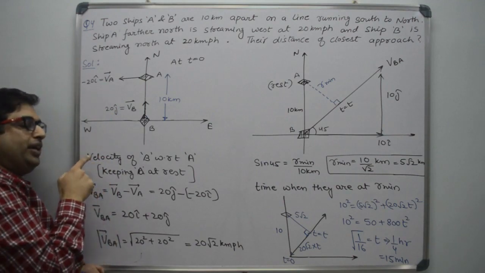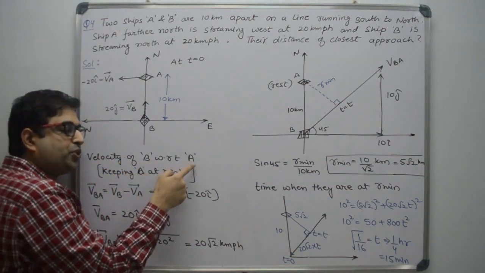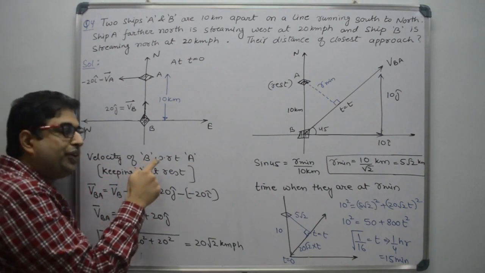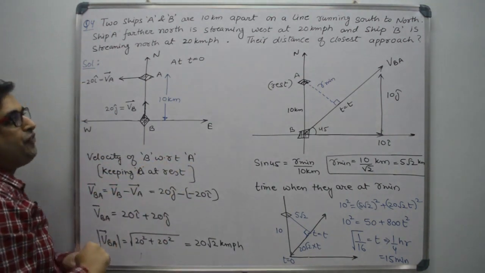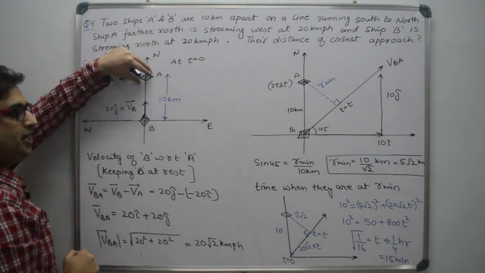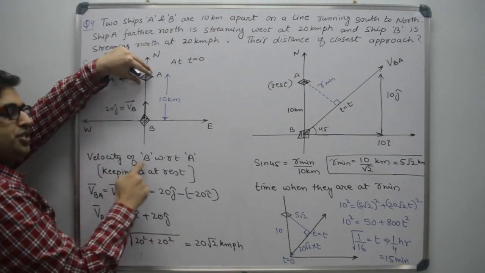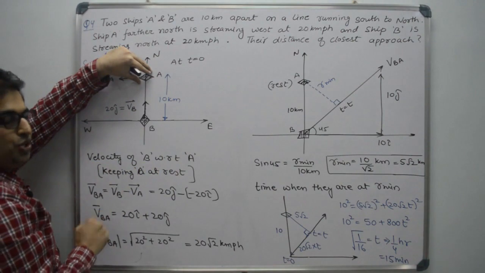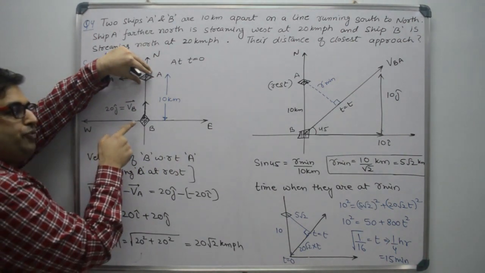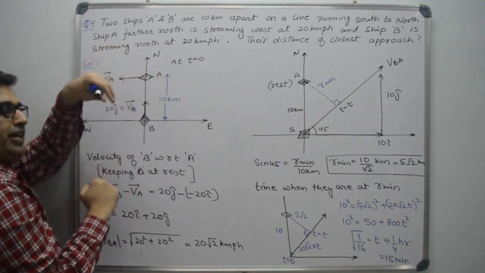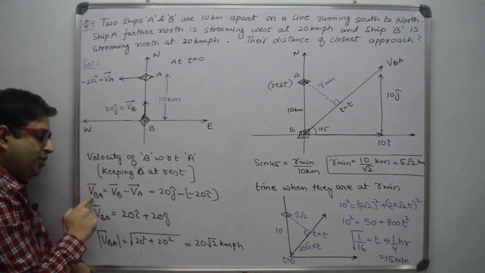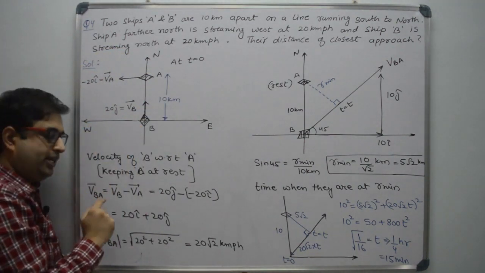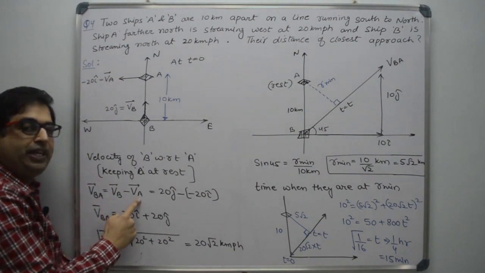Now I am calculating the velocity of B with respect to A. What is the meaning of with respect to A? Keeping A at rest, I will observe the velocity of B. So we are observing the velocity of B, keeping A at rest. So the velocity of B with respect to A is VB minus VA.